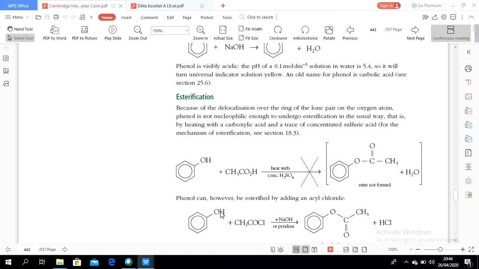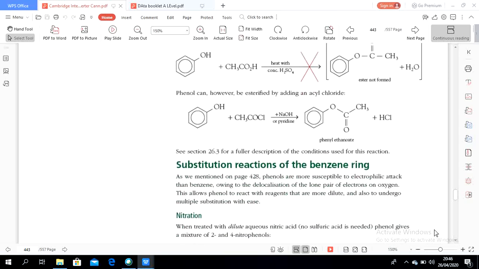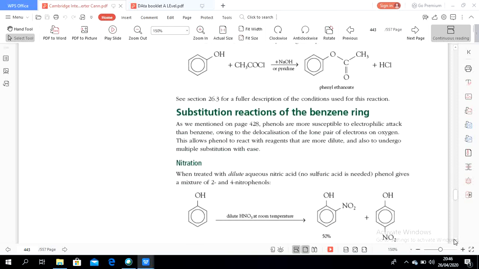This hydrogen positive with Cl negative will become HCl. The CH3C double bond O positive reacts with the phenoxide ion to become an ester. The name is phenyl ethanoate.